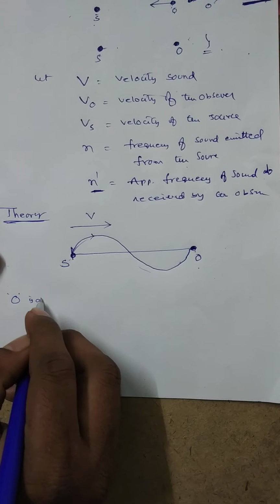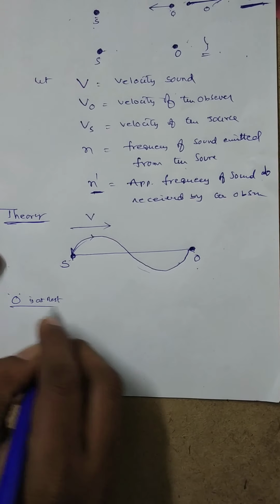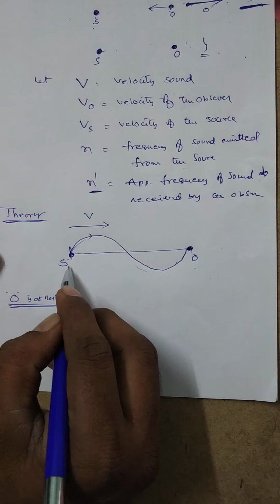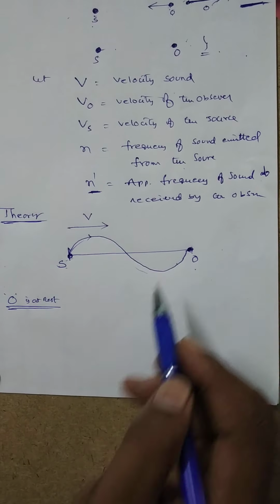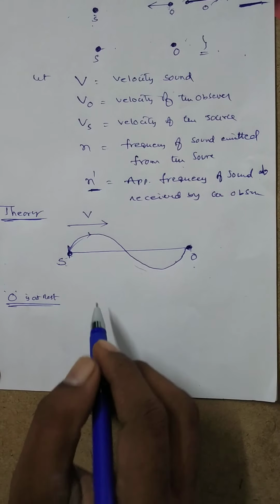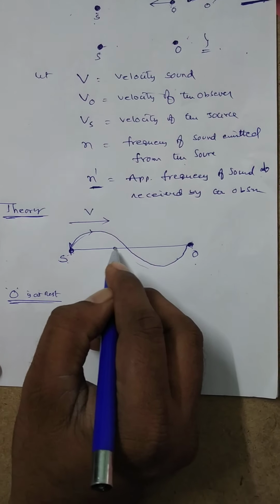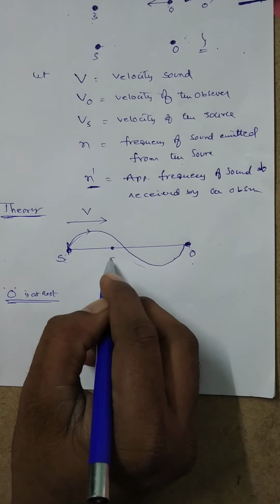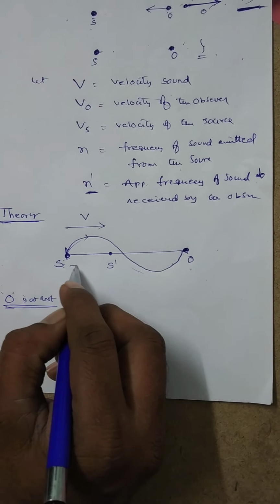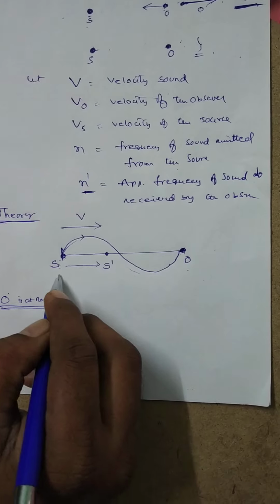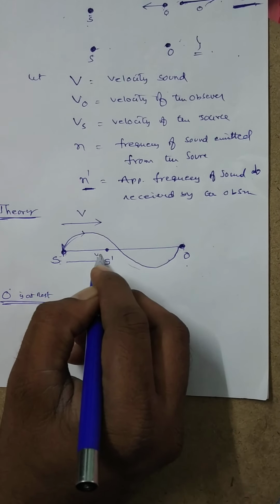Keeping the observer at rest, let the source be approaching towards the observer. So in a time of t seconds, let the source move from S to S dash with a velocity Vs, where Vs is the velocity of the source.